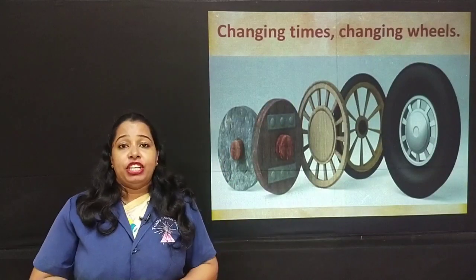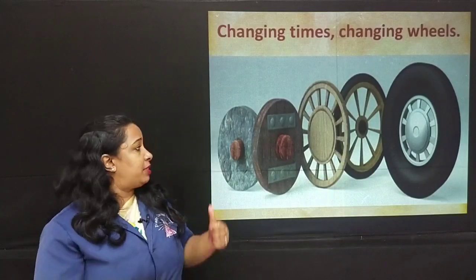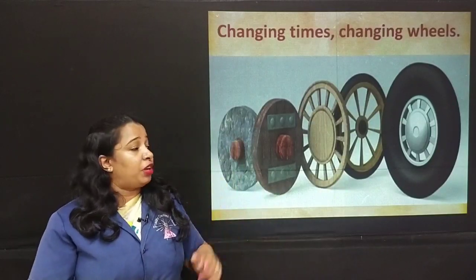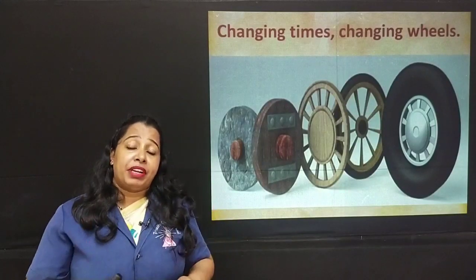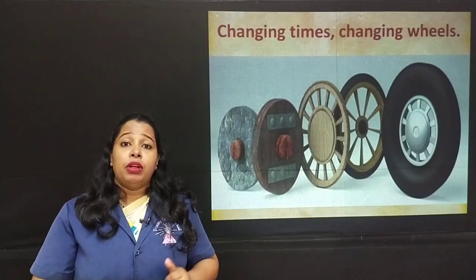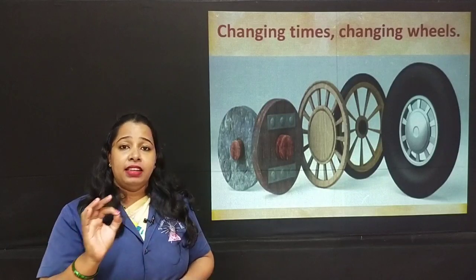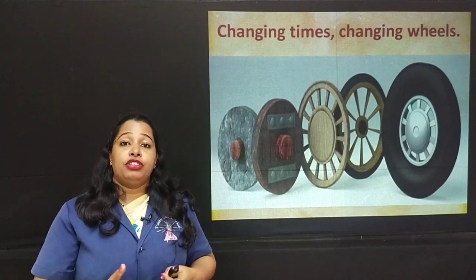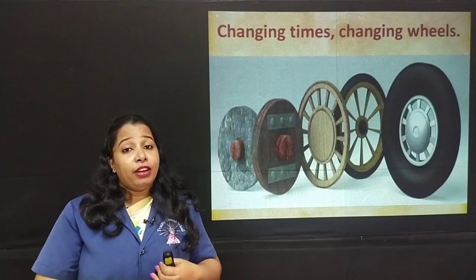Changing times and changing wheels. We know the first thing man invented was a wheel that was made of stone. Then we have the cart wheel, and then the last one which we have is the modern day wheel. So the wheel is a very prime factor in the invention of transport, because even today, if you see any vehicle